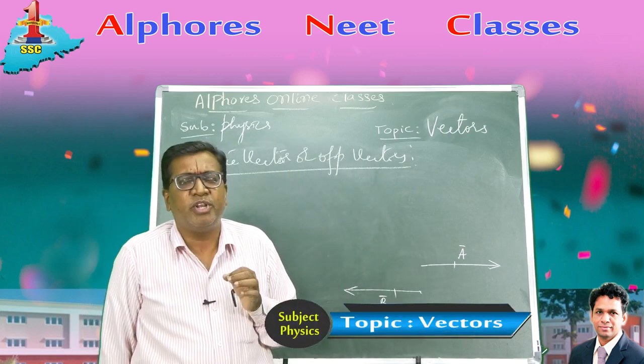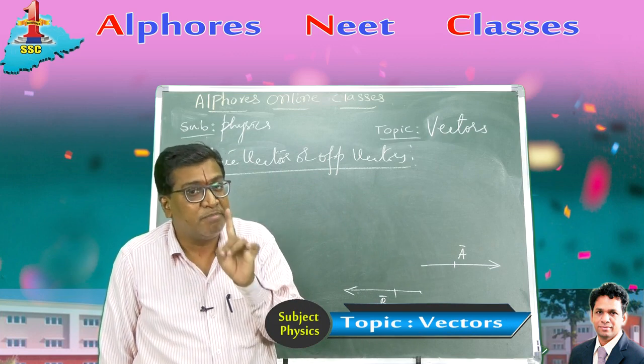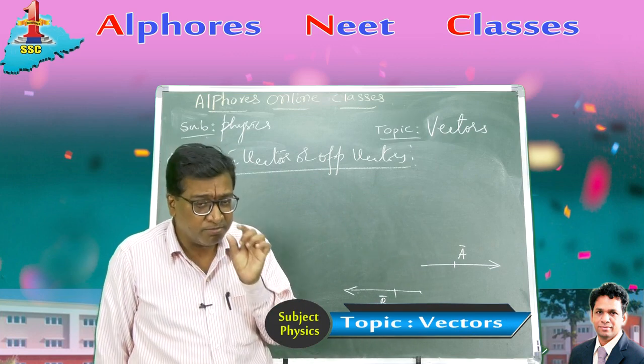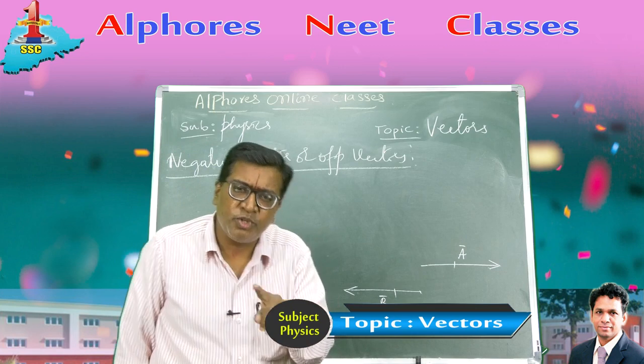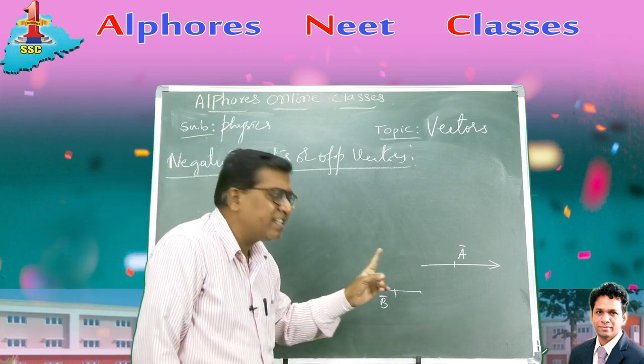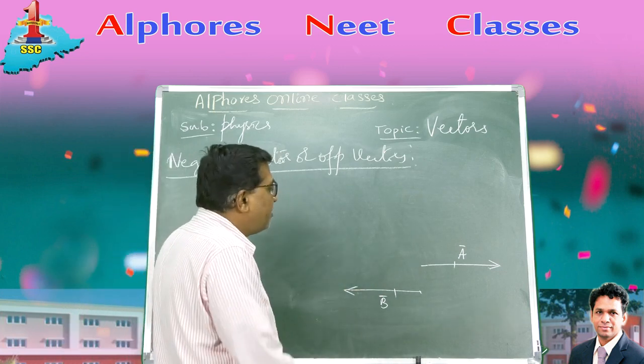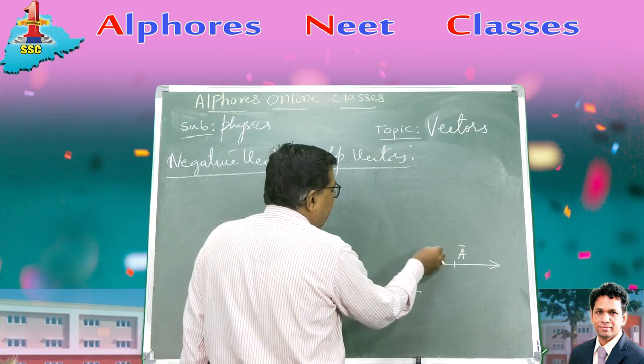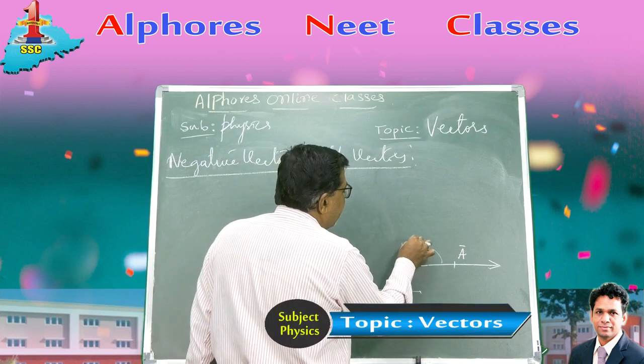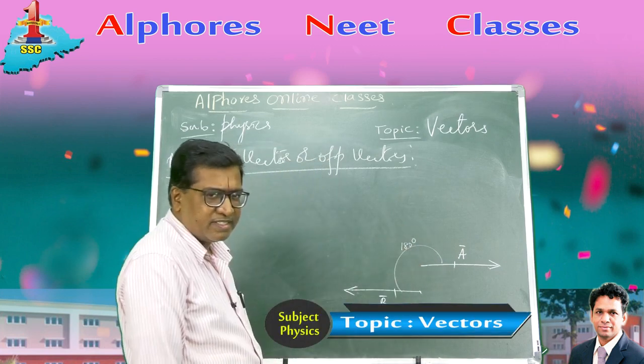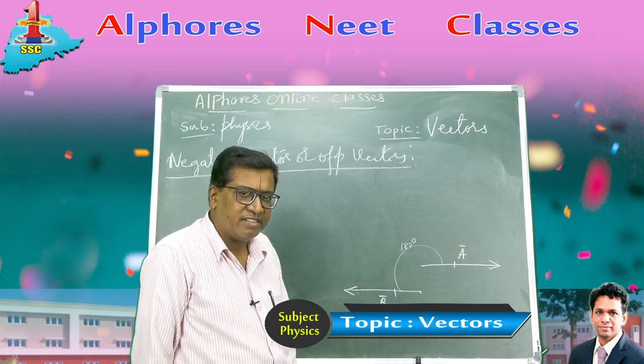First thing, they should belong to the same physical quantity, same magnitude, same units. Their magnitude should be same, just the direction is opposite. That is, the angle made by one vector with respect to the other vector is 180 degrees. Angle between them is 180 degrees. Such vectors are named as negative vectors.